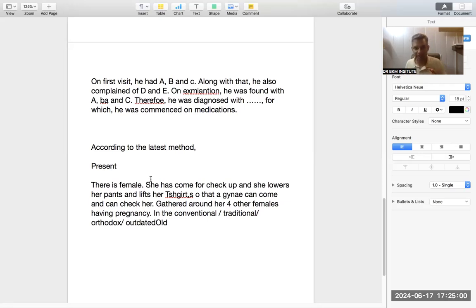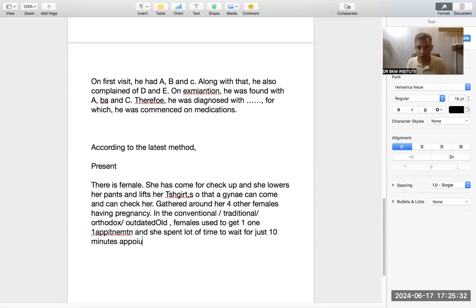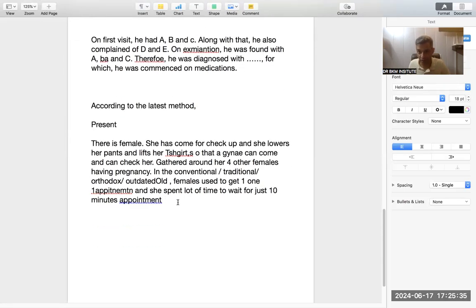So the paragraph was like this. There is a female. She has come. So there was nothing. According to the latest method, the question is there is a female. She has come for this. And in the conventional method, a female used to get a one-on-one appointment and she used to spend a lot of time to wait for just a 10 minutes appointment. Now, how they confuse you is how they confuse you.